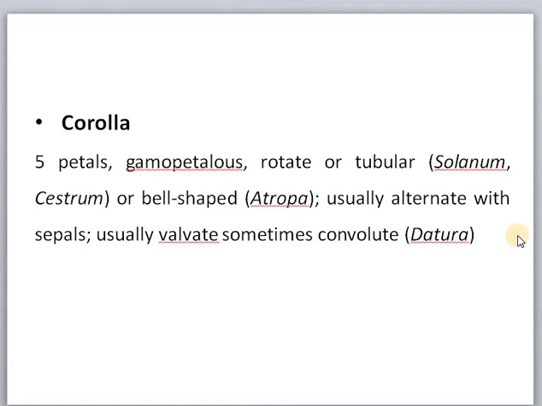In this family, the corolla is called infundibuliform corolla. Infundibuliform because if you see the flowers, the corolla is like an inverted bell, bell shaped. It is called infundibulum type corolla.